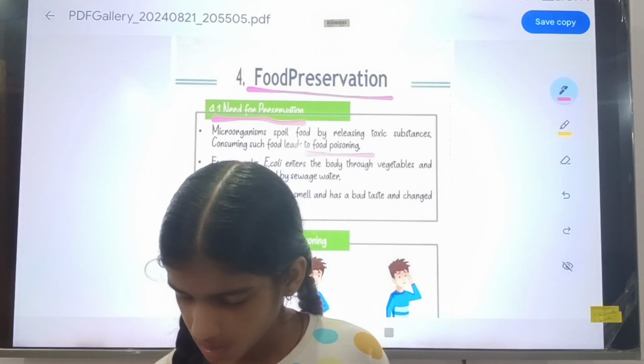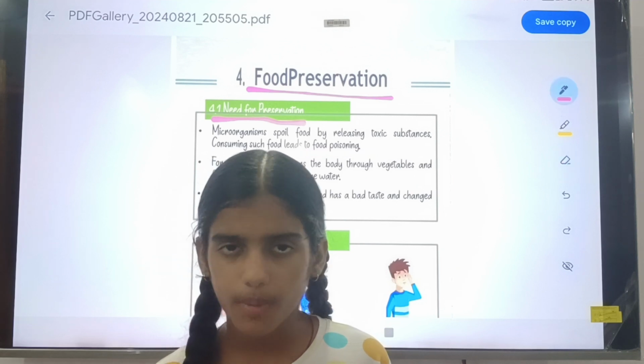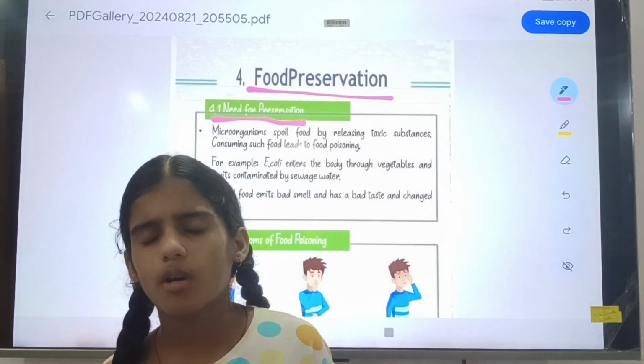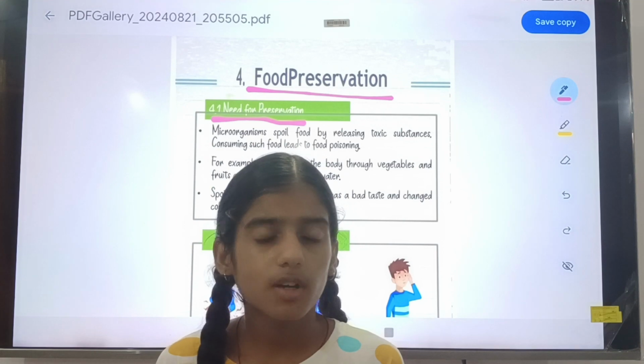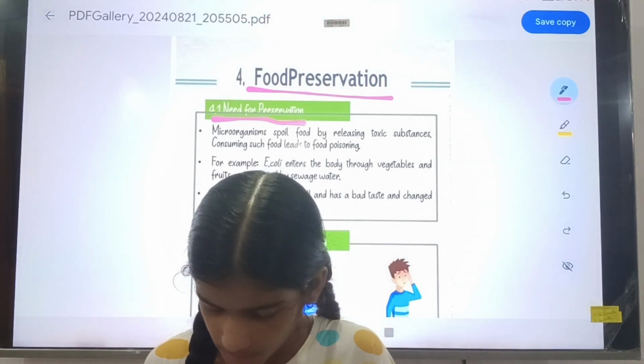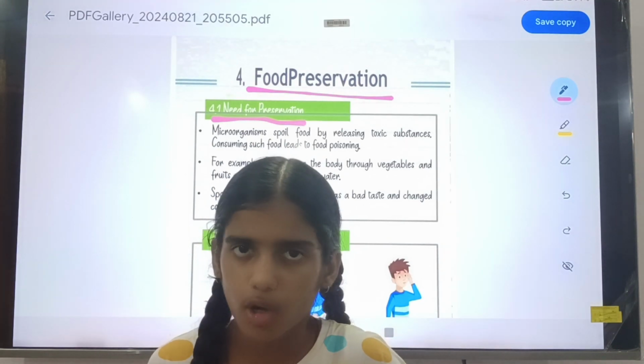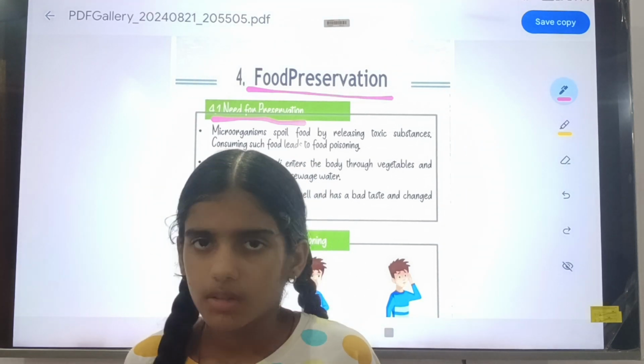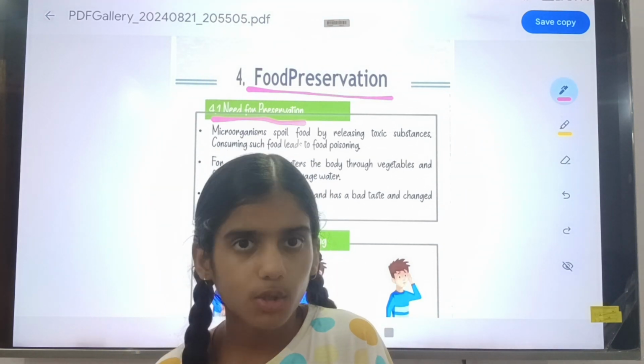So consuming food that has been spoiled by microorganisms can lead to food poisoning.